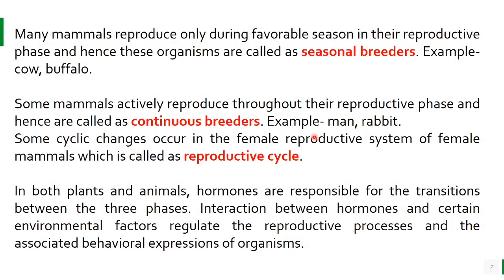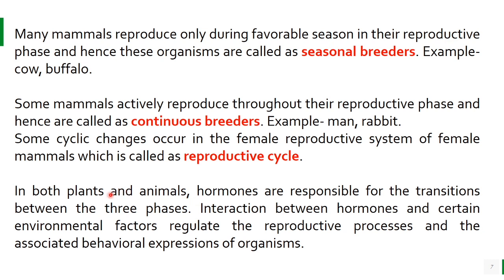In case of animals, many mammals reproduce only during favorable seasons in their reproductive phase, and these organisms are called seasonal breeders, like cow and buffalo. Means they can reproduce only during some favorable seasons, while some mammals actively reproduce throughout their reproductive phase, and they are known as continuous breeders. For example, man, rabbit, apes. Some cyclic changes occur in the female reproductive system of female mammals, which is called the reproductive cycle. So why is there variation?